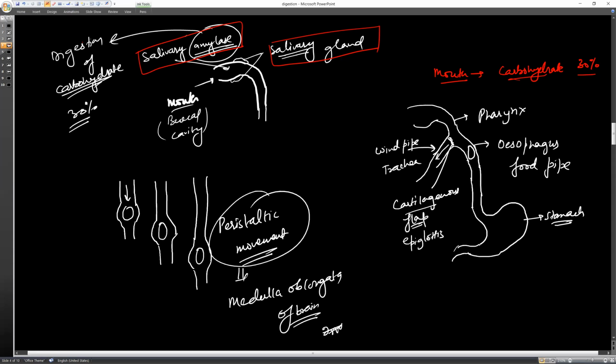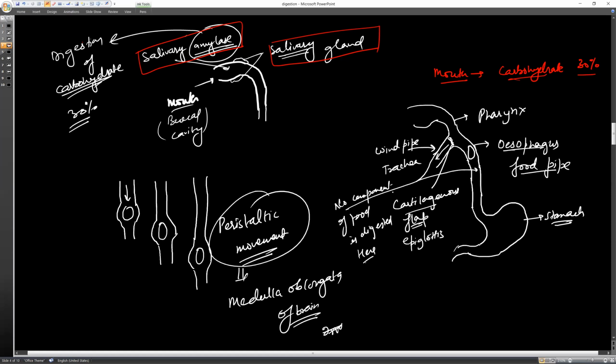There are no digestive enzymes present in this esophagus, so no digestion of food takes place here.